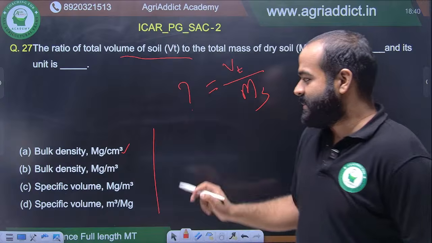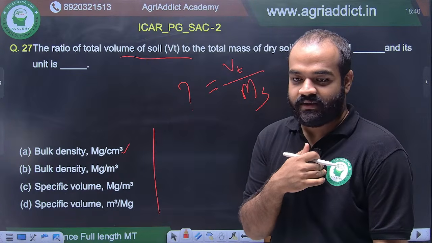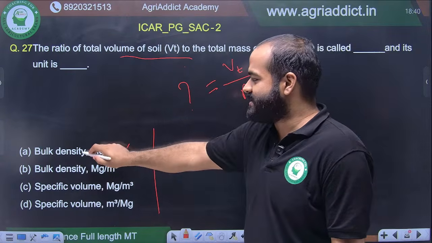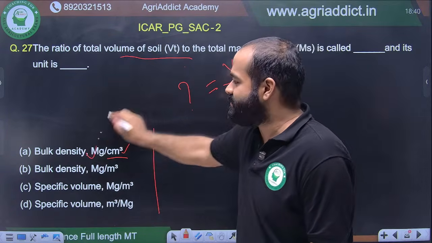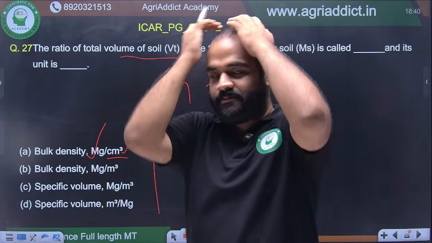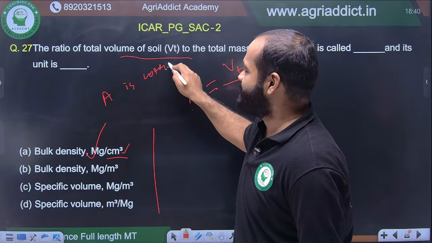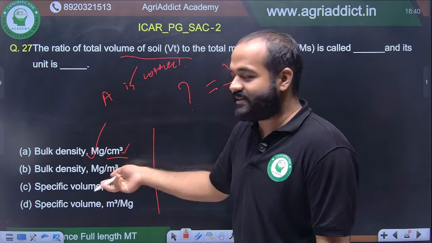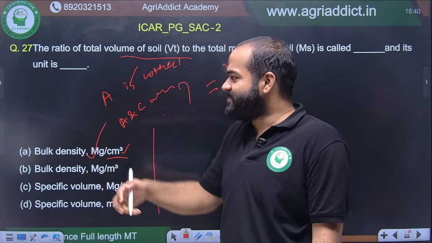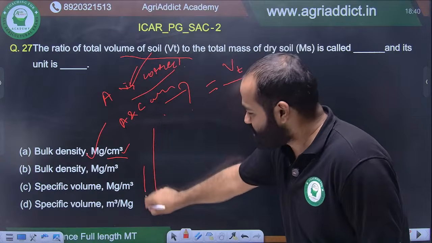ऐसा करके मान लो I have done this myself many times, where I have read the question and I was so sure just by seeing the first option I saw it was correct, I marked and I went on. फिर बाद में जब आंसर की आया I was sitting like this because the first option was A is correct. Suppose मैं वो देख के मार के चला गया, लेकिन लास्ट ऑप्शन में था both A and C are correct. मैं उतना तक गया ही नहीं because I was so sure कि हाँ A तो correct है, मार के चला गया. Read all the four options very carefully.